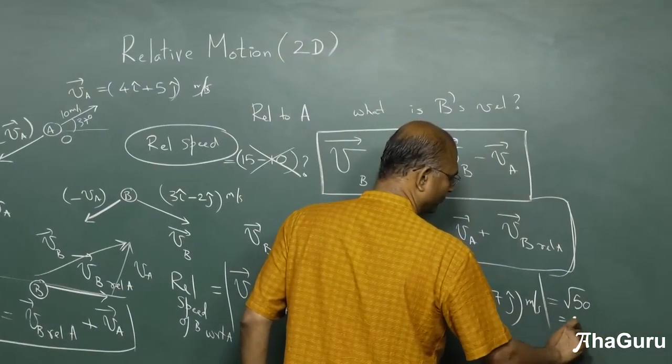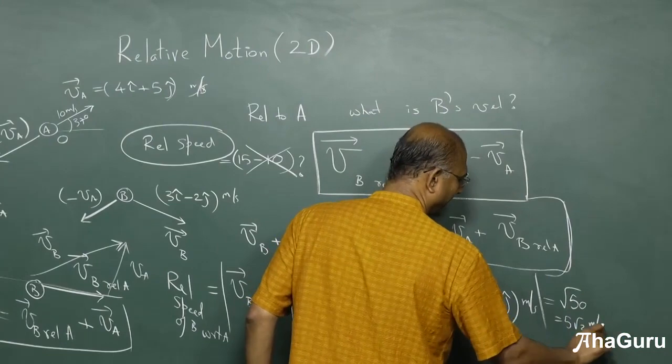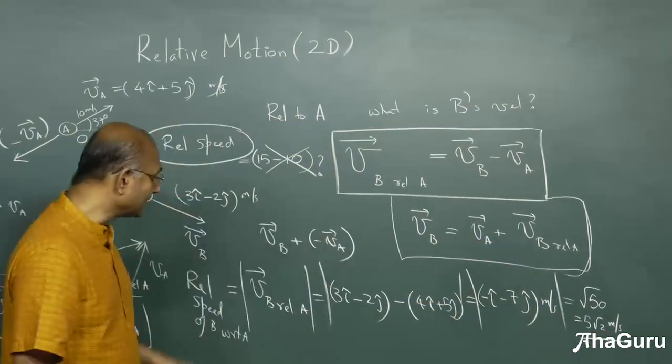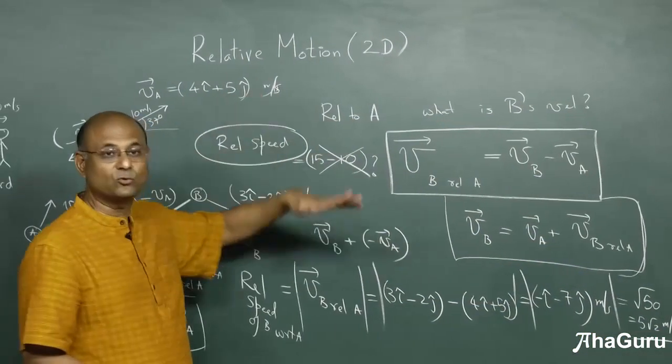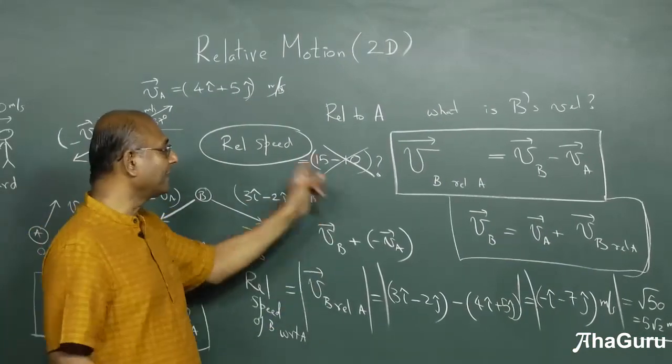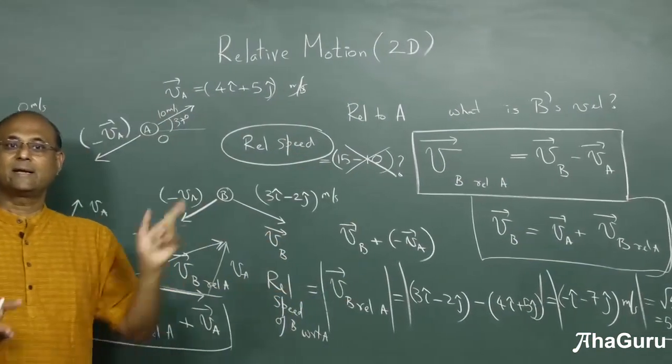That is 25 into 2, so 5 root 2 meters per second. Now that question does not come straight by just subtracting the two speeds. Never do that. Find relative velocity and then take its magnitude.